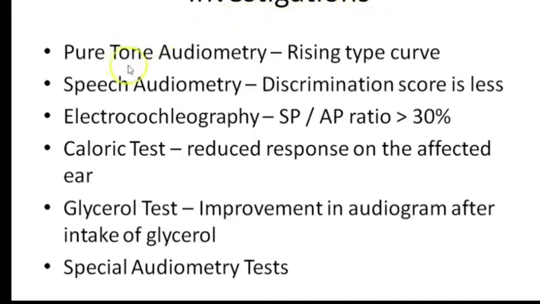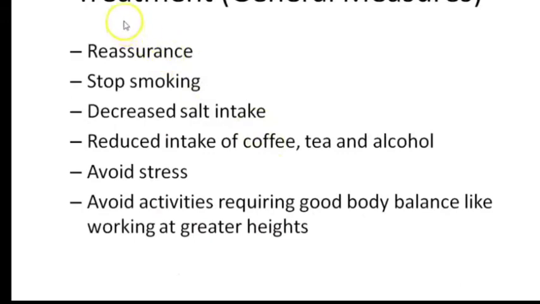Investigations. First, pure tone audiometry. A rising type curve will be seen. In speech audiometry, the discrimination score is less. In electrocochleography, the SP by AP ratio will be more than 30%. In the caloric test, there is a reduced response on the affected ear. Glycerol test: improvement in audiogram after intake of glycerol. Certain special audiometry tests can also be performed.